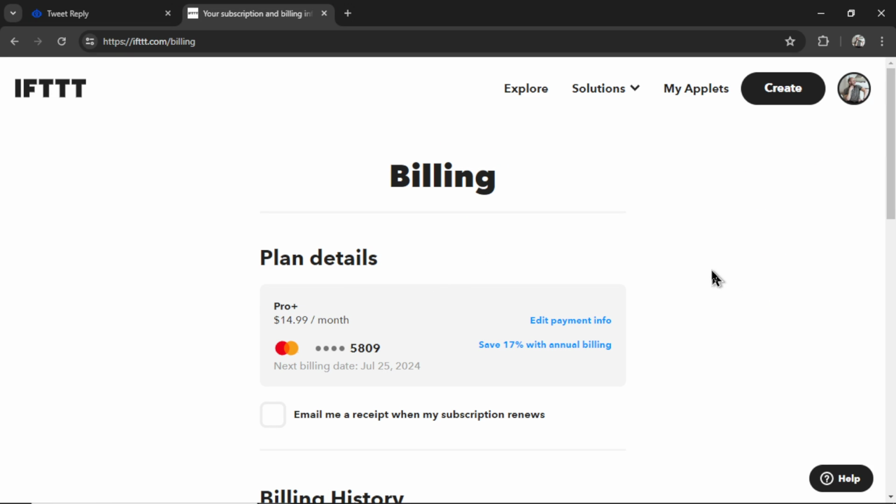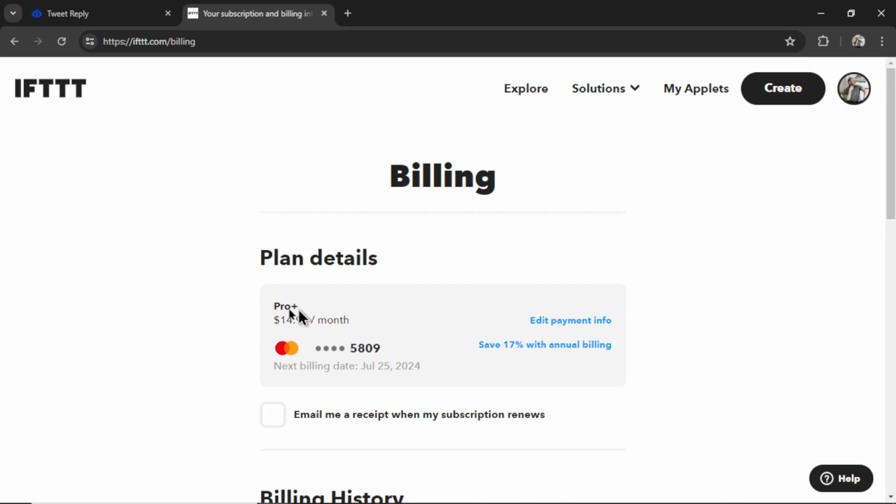To convince you to try to do this, all of these extra steps that make it difficult to reply to tweets as an XBot means less competition in this space. It means you're going to be one of the few accounts that can do this, and you're going to reap the rewards. You're going to reap the benefits. It's going to cost a little bit more than other people, but it's going to get the job done.